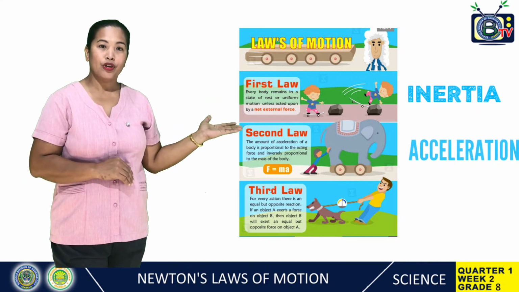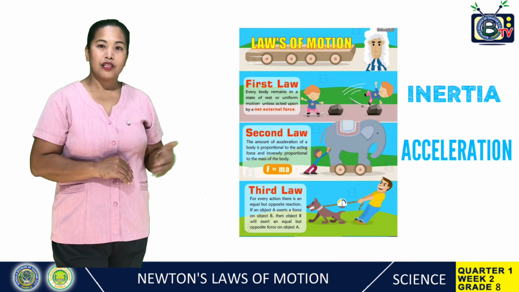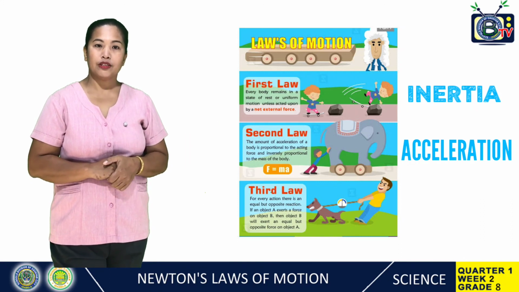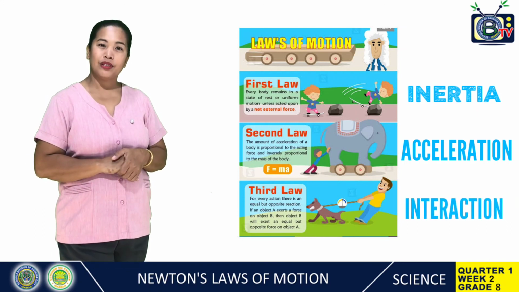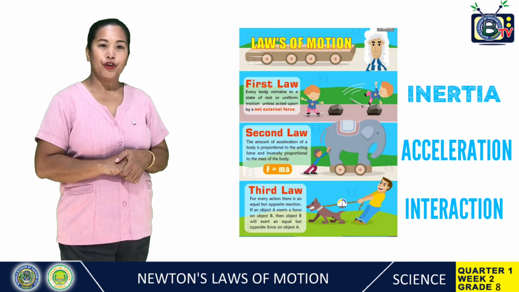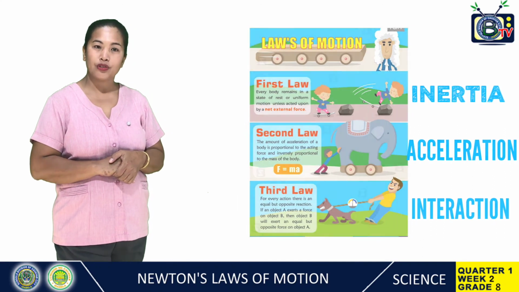The second law of motion, or law of acceleration, states that the acceleration is directly proportional to the net force and inversely proportional to the mass. What does the third law say? This law states that for every action, there is always an equal and opposite reaction.